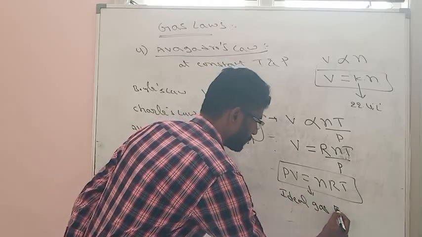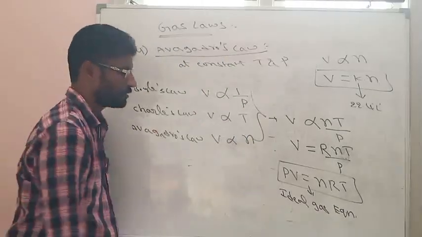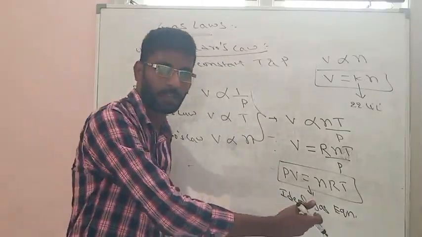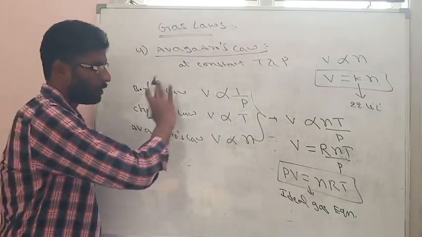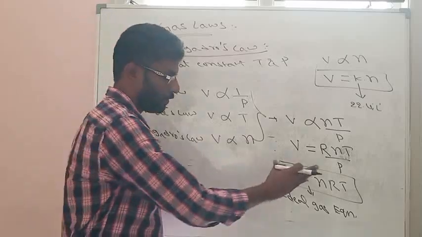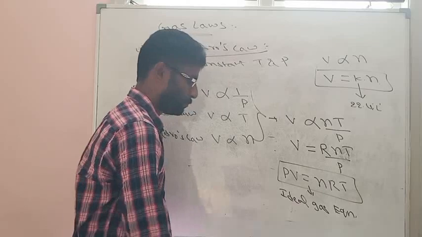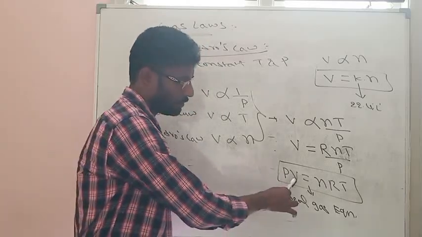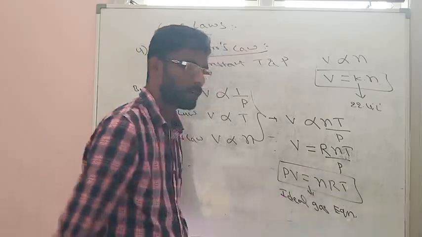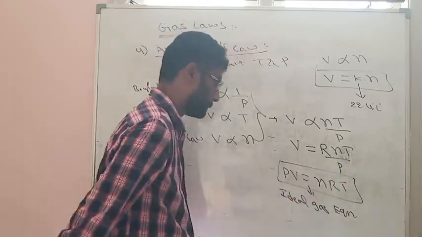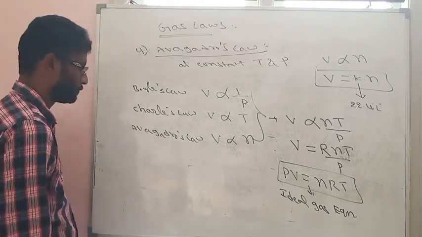ideal gas equation. So what is meant by ideal gas equation means, this equation will follow Boyle's law also, will follow Charles' law also, will follow Avogadro's law also. So all gas laws are combining, we are forming an ideal equation that is equal to PV is equal to nRT. P is equal to pressure of the gas, V is equal to volume of the gas, n is the number of moles, R is the proportionality constant, T is the temperature. Here R is called universal gas constant.